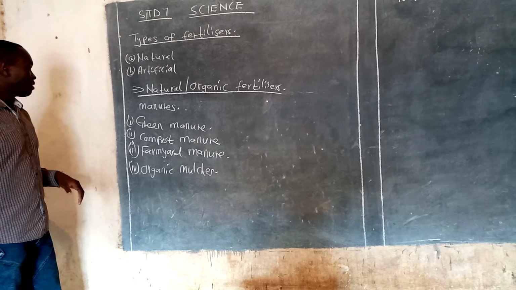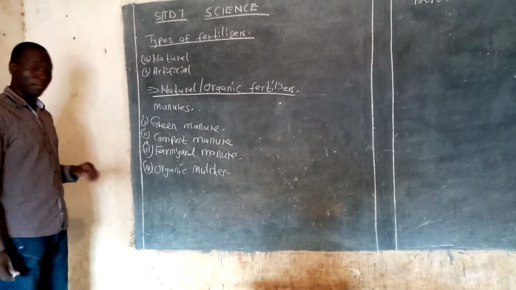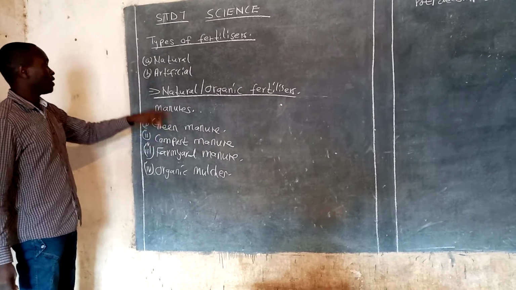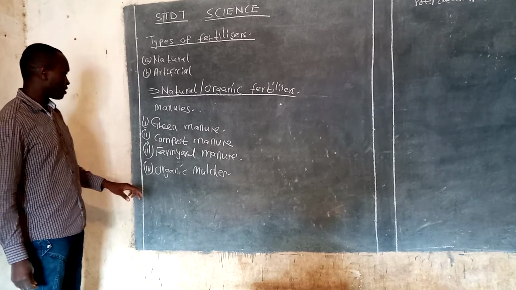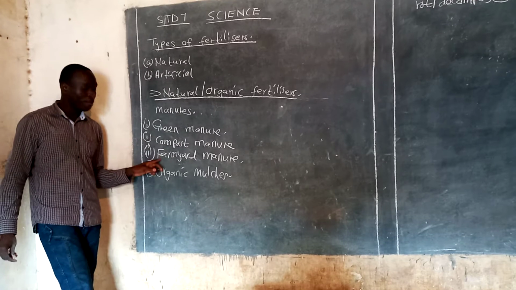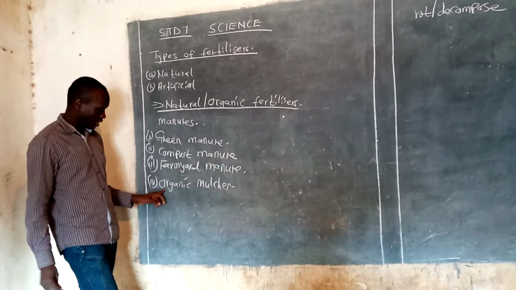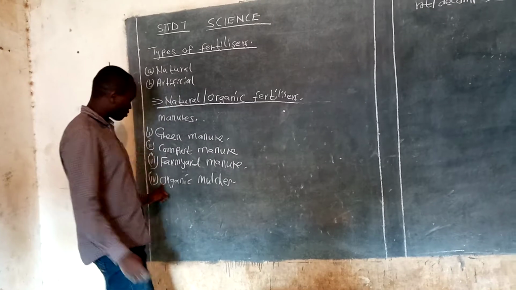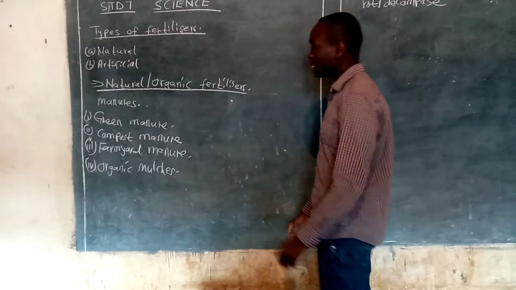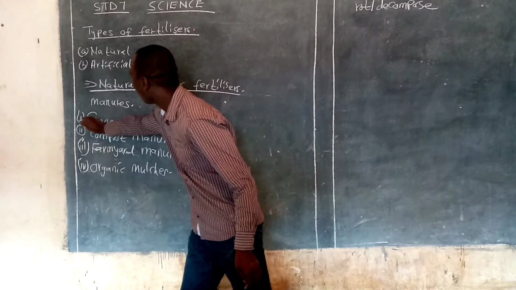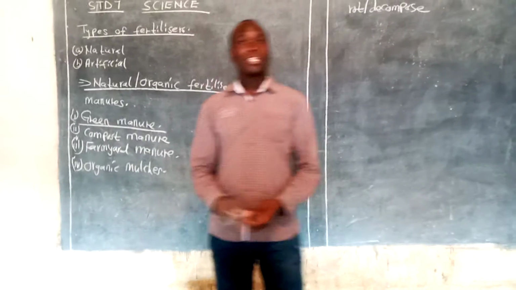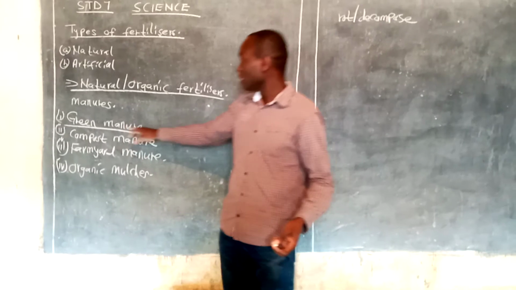Now we want to look at them one after the other. Remember, I've said that we have four types of natural fertilizers: green manure, compost manure, farmyard manure, and organic mulches. So now I want to move ahead and look at the green manure.